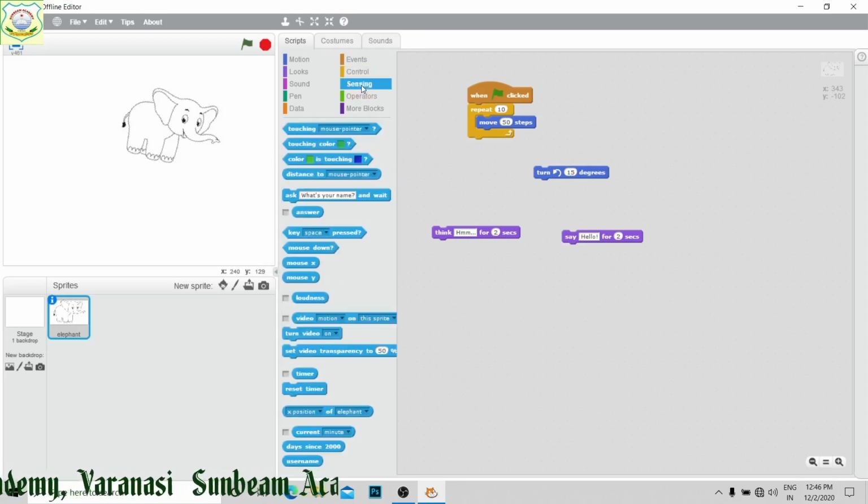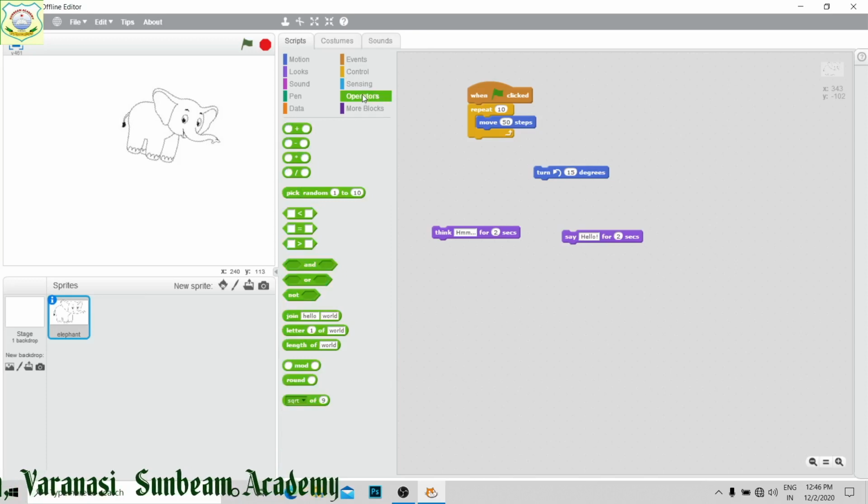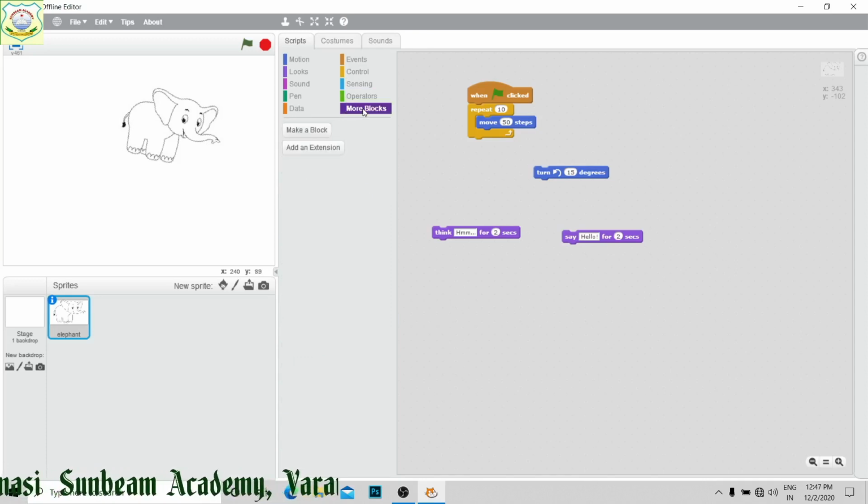Whatever sense you want, using keyboard, mouse. Operators: here we are going to use plus, minus, divide, multiply, whatever you use. This is more blocks. If you want to make your own block, then we use it. This is your block palette.